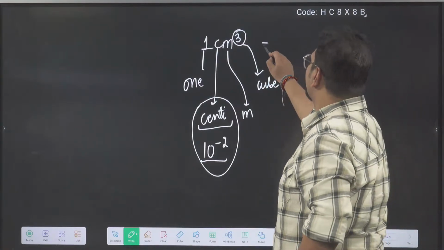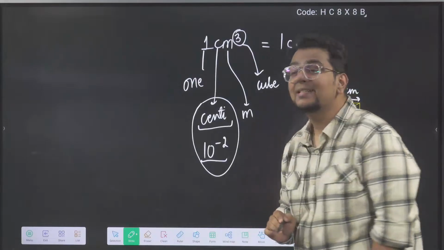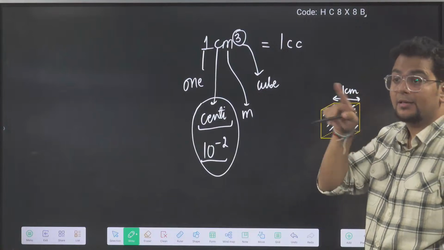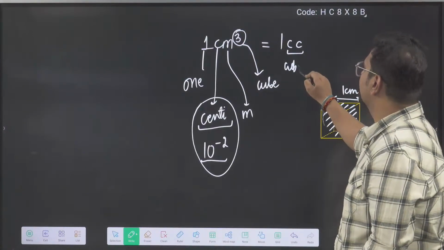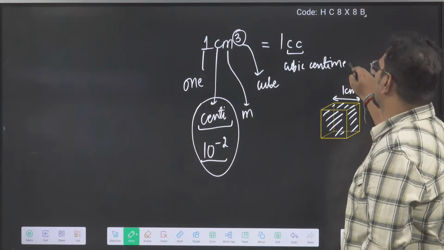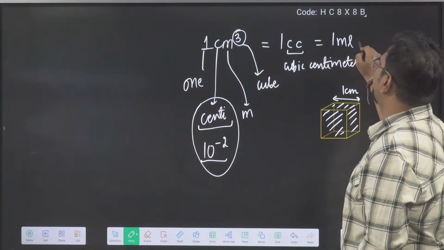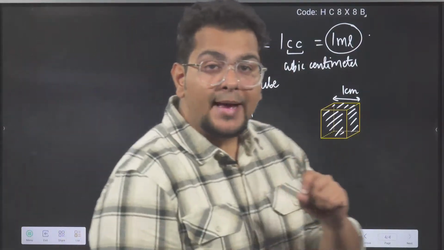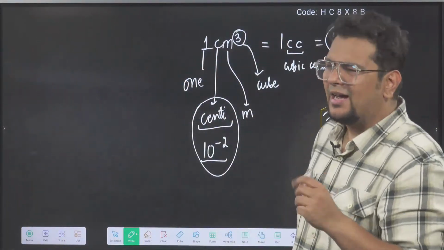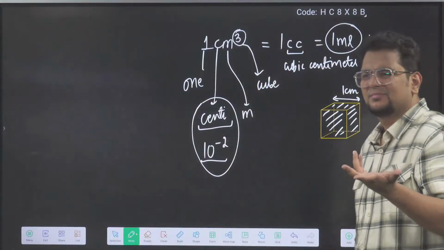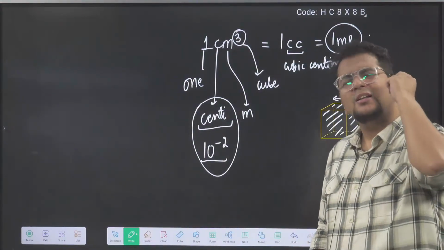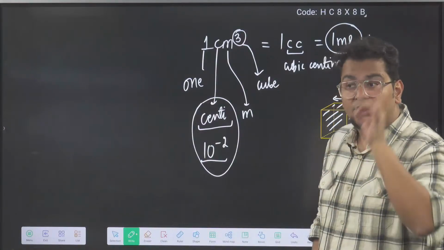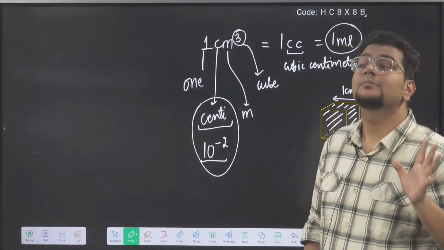And 1 centimeter cube is also called 1 cc, cubic centimeter. Cubic centimeter is also called the world famous 1 ml. So if someone asks you to imagine 1 ml of water, and you are not from a science background, you will imagine a drop of water, which may or may not be 1 ml. When I say imagine 1 ml, you have to imagine 1 ml only.